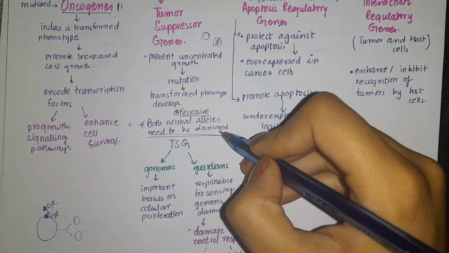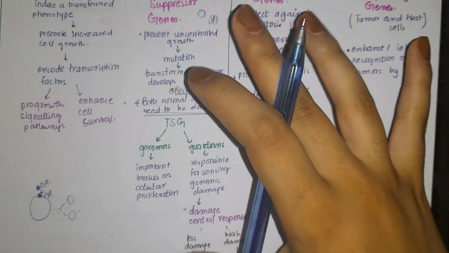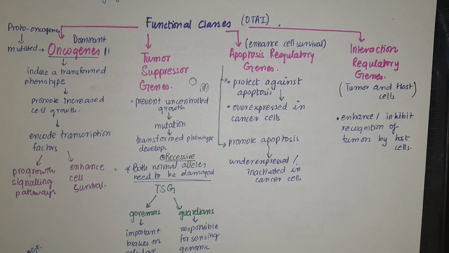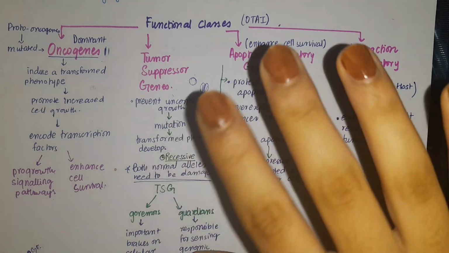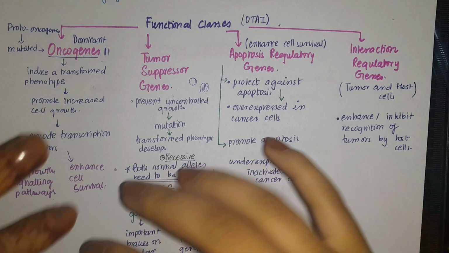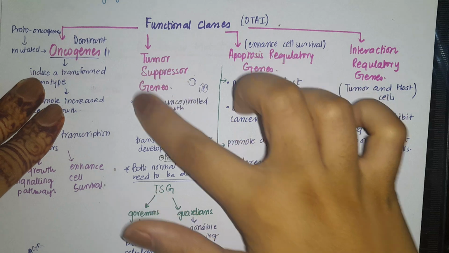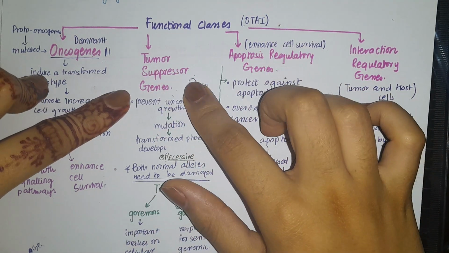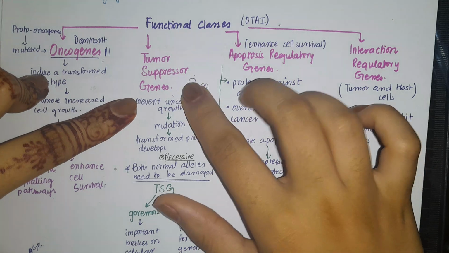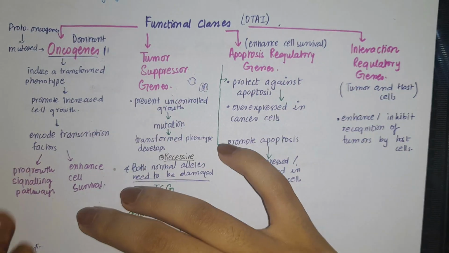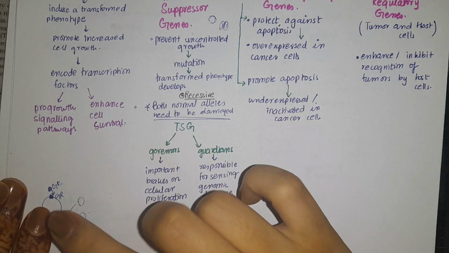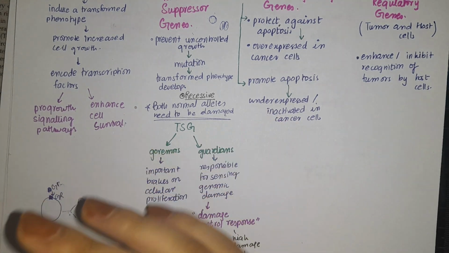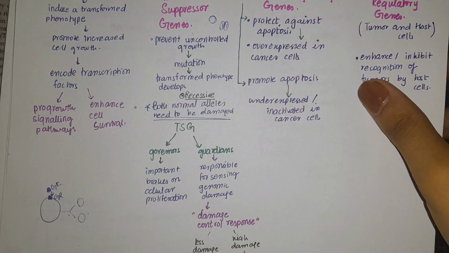Both normal alleles need to be damaged to produce this effect, and whenever the tumor suppressor gene is damaged, what will happen? It will produce a type of mutation in which the cell continues to grow. The growth is uncontrolled now because there is nothing to stop it. So this was having a negative effect on growth, and when it is mutated, now there is no negative effect to control this whole mutation. And when there is no control, no check and balance on the mutation, the cell will grow in an excessive manner, and hence a tumor will be produced.